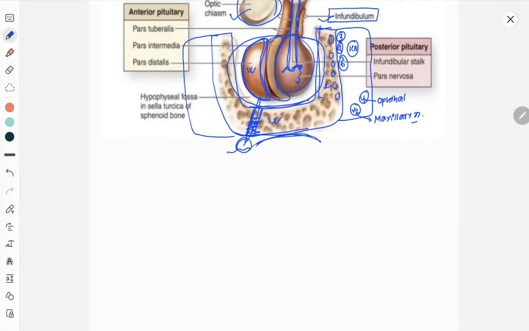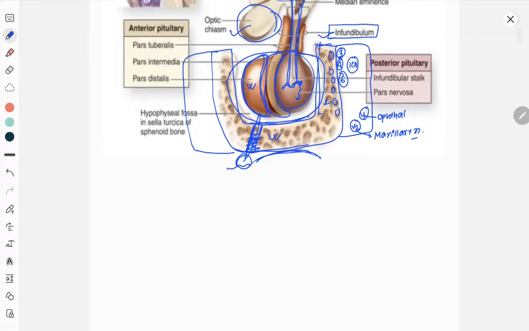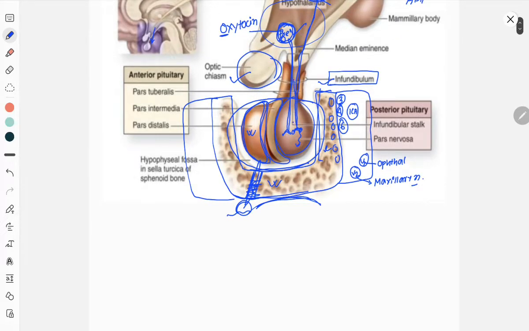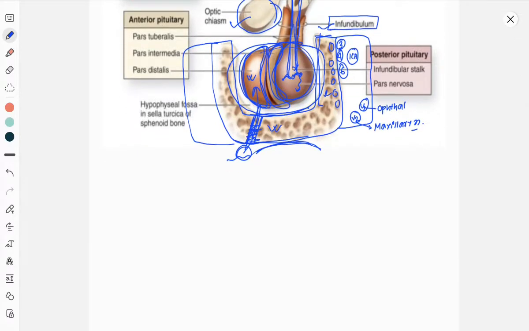So these two, the downgrowth of hypothalamic cells and the upgrowth of the neuroectodermal diverticulum, form the pituitary gland completely, and between them the intermediate portion remains intact till death. This neuroectodermal pouch or diverticulum is also known as Rathke's pouch.